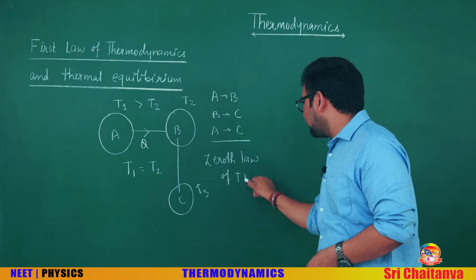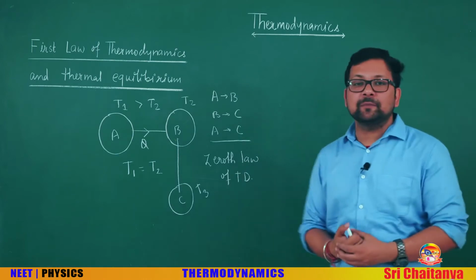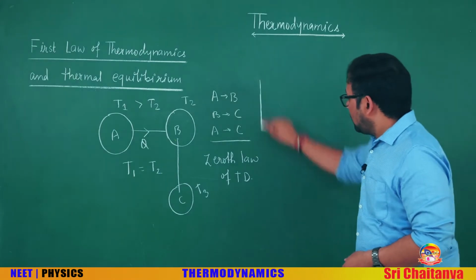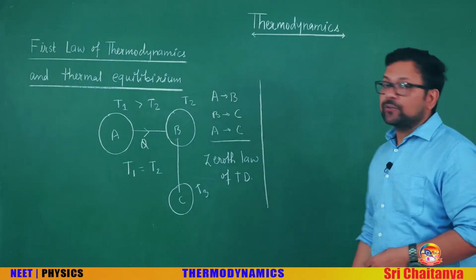This is based on thermal equilibrium. Now after this law, we will discuss the first law of thermodynamics.